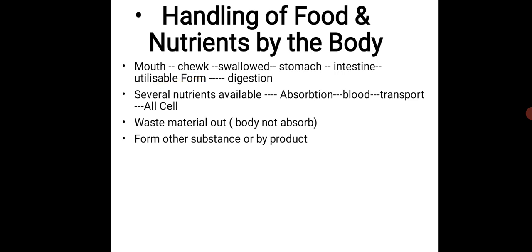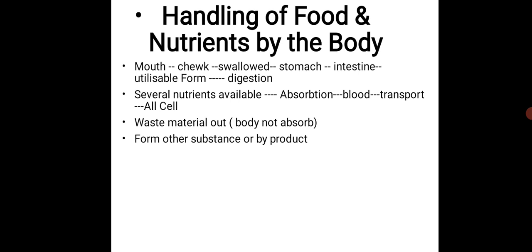Okay, so what happens next? Absorption of food. Several nutrients are available, and those nutrients are absorbed into the blood via the intestinal walls. From the intestinal wall, nutrients are absorbed and transported to the cell, and that is called assimilation. As they are transported to the cell, the cell utilizes that nutrient for metabolism, for making substances or byproducts, whatever is required for that cell.